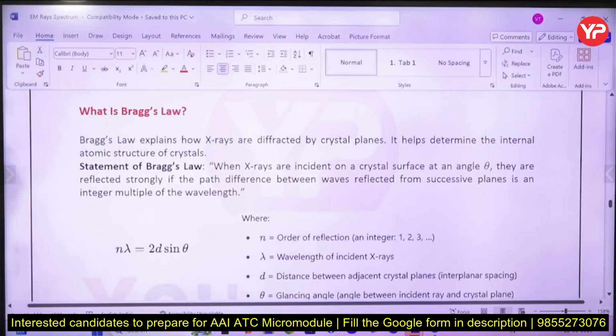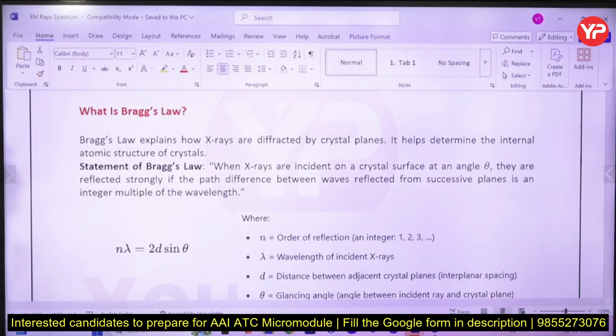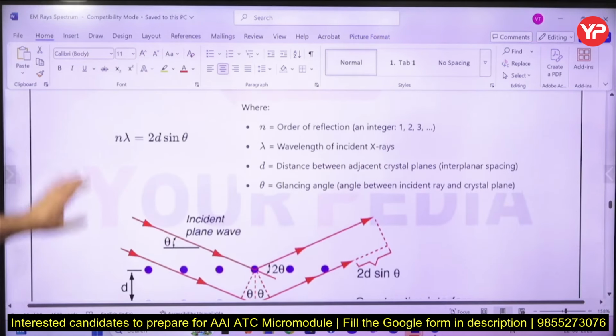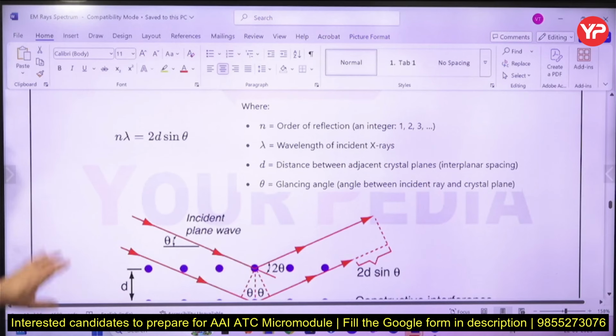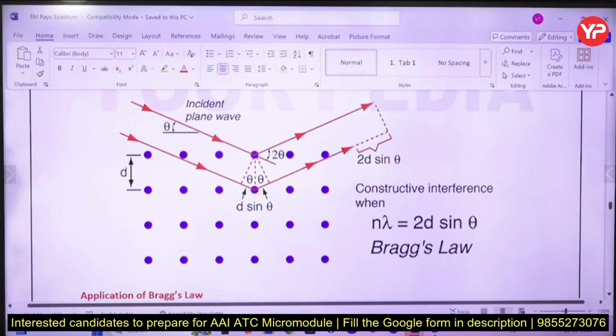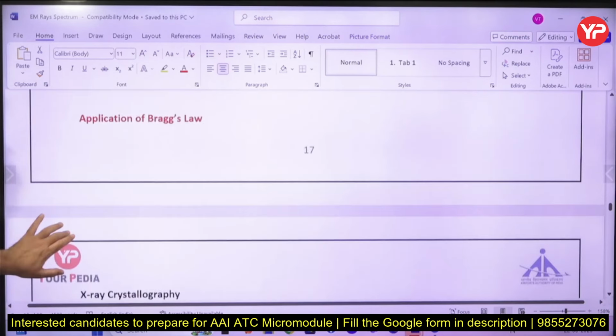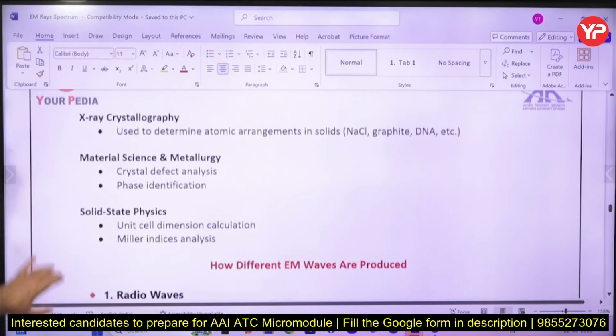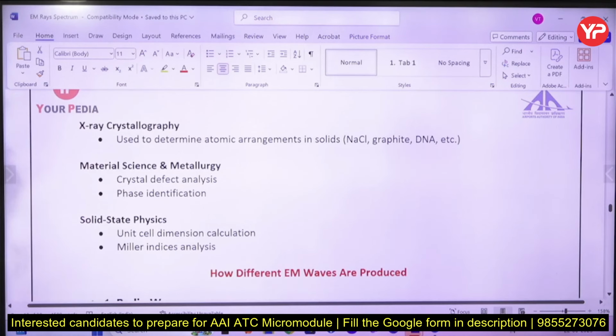Bragg's law, internal atomic structure of crystal, but X-ray is used because the wavelength of X-ray is comparable to the size of interatomic distance. This is the formula. This is the application of Bragg's law.